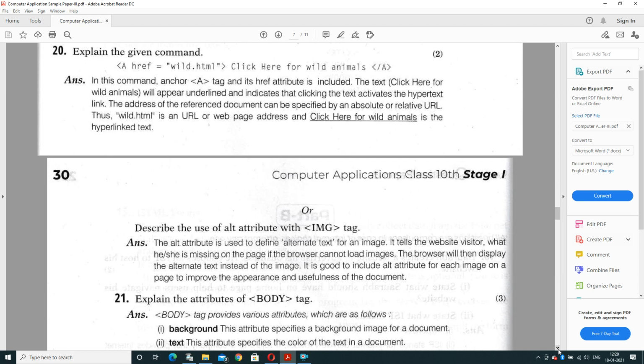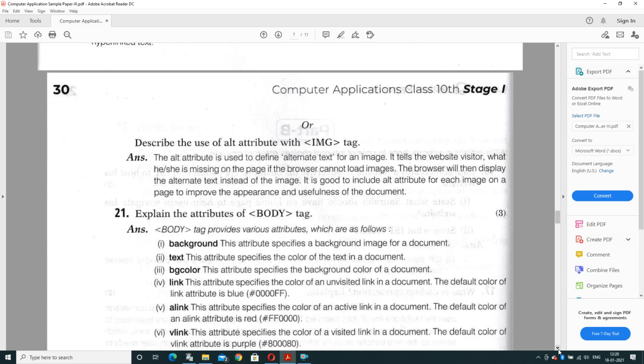So wild.html is the URL or web page address, and Click here for wild animal is the hyperlink text, in which when the user clicks on that particular link, the page wild.html will open and appear on your screen.